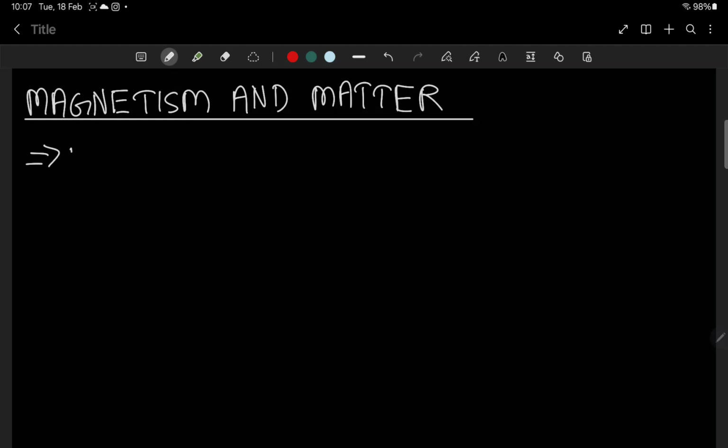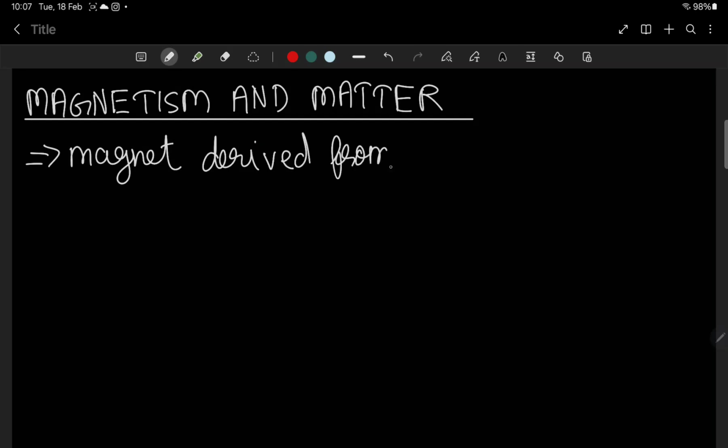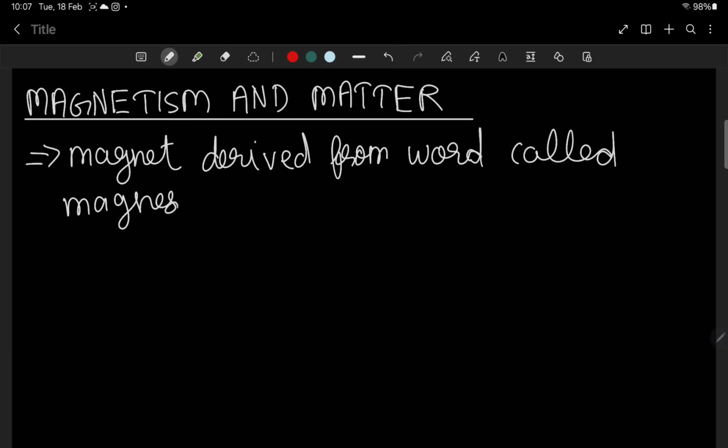So magnet is derived from which word? Because an MCQ can come from here. It is derived from the word Magnesia, where magnetic ore deposits were found.